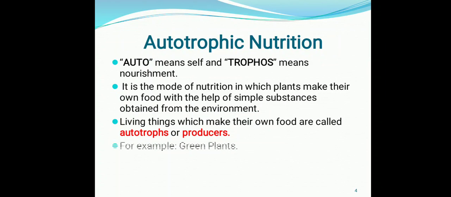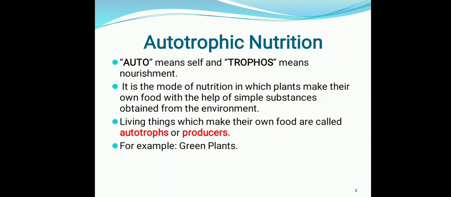And those organisms which make their own food are called producers or autotrophs, for example, green plants. Students, you have already studied in your previous class the process by which plants make their own food. This process is known as photosynthesis.